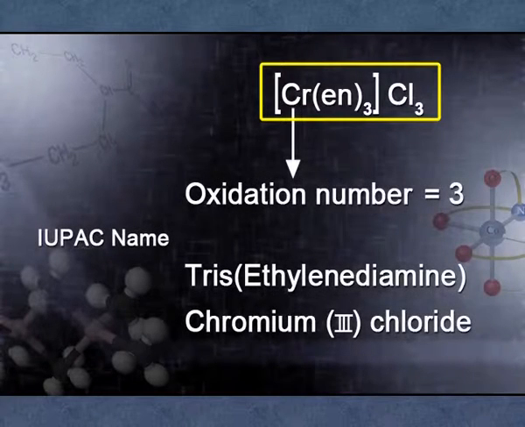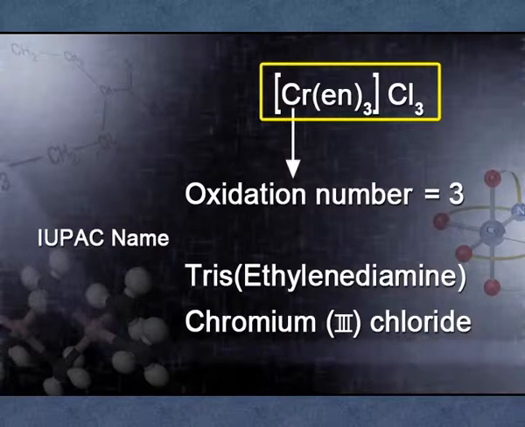So we have to name this complex in this way. First we have to find out the oxidation number of chromium in this complex. The oxidation number will come to 3, and the ligand is ethylene diamine, which is a neutral ligand. As the number is 3, we have to say tris. In the bracket we write tris, and the bracket will start with ethylene diamine. Since en is written with 3, we do not write tri here, we have to use tris. Then the name of the central metal, that is chromium.